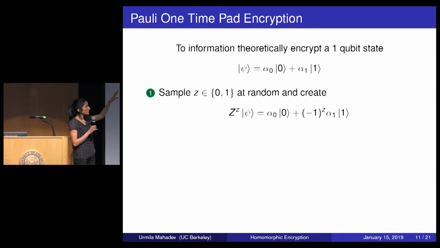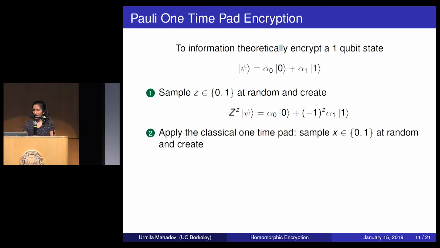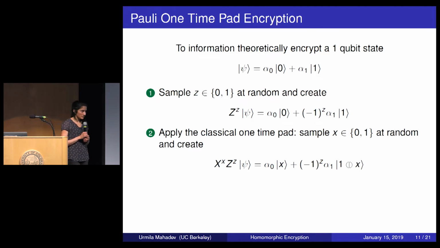So if Z equals 0, nothing happens. If Z equals 1, you get a -1 phase. The second step is to sample a bit X at random and apply the X Pauli operator, which is just the classical one-time pad. So it flips 0 to 1 and 1 to 0. So at this point, this is what the state looks like.